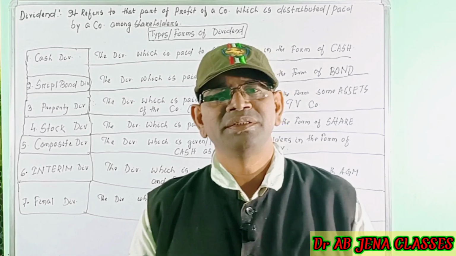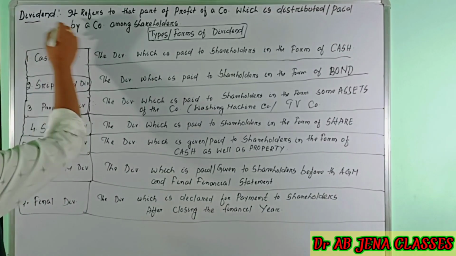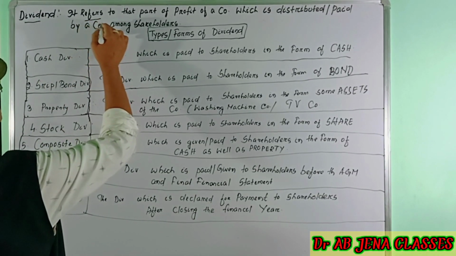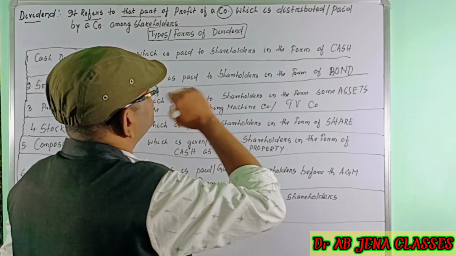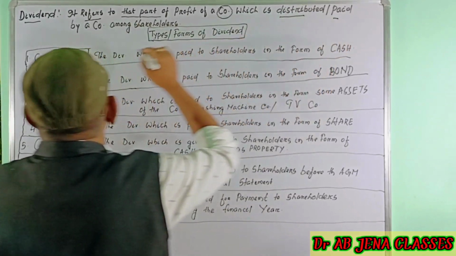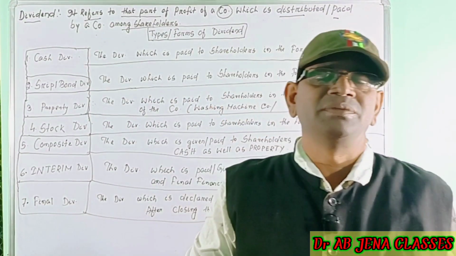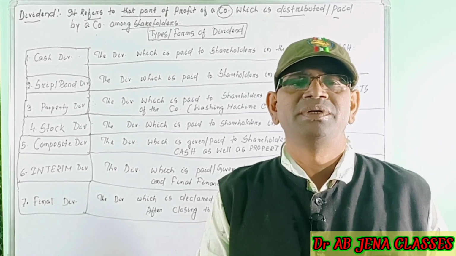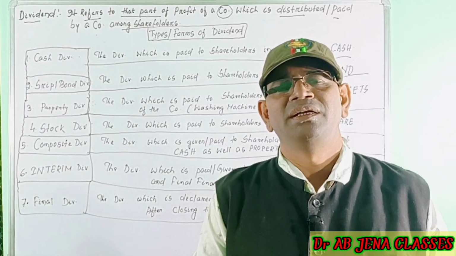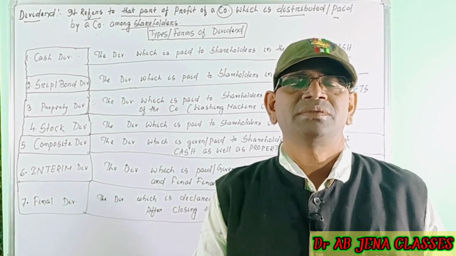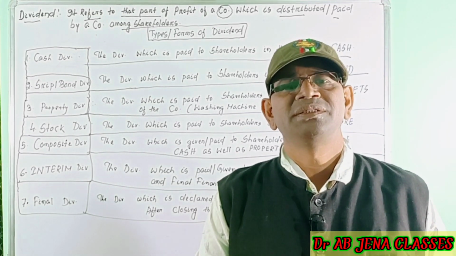So dear friends, what is the meaning of a dividend? Dividend refers to the part of the profit of a company, CO stands for company, which is distributed or paid by a company among the shareholders. We have already discussed the different types of shares, and I have already posted separate videos. I request you to see the previous videos on the different types of shares and the difference between preferred shares and equity shares.